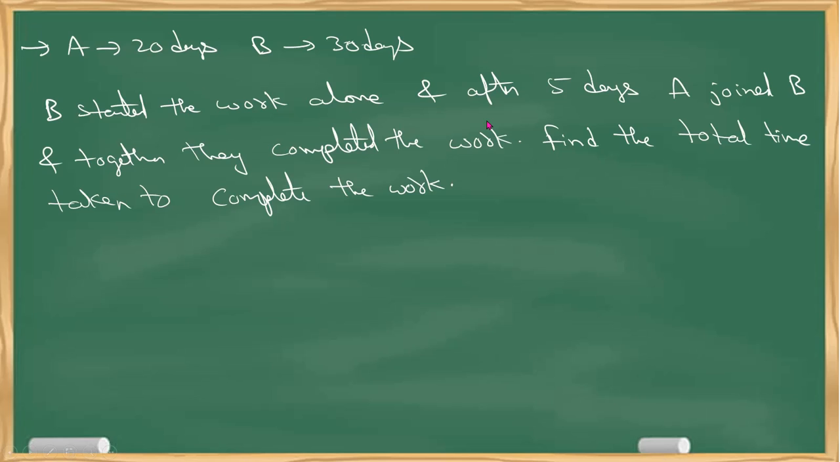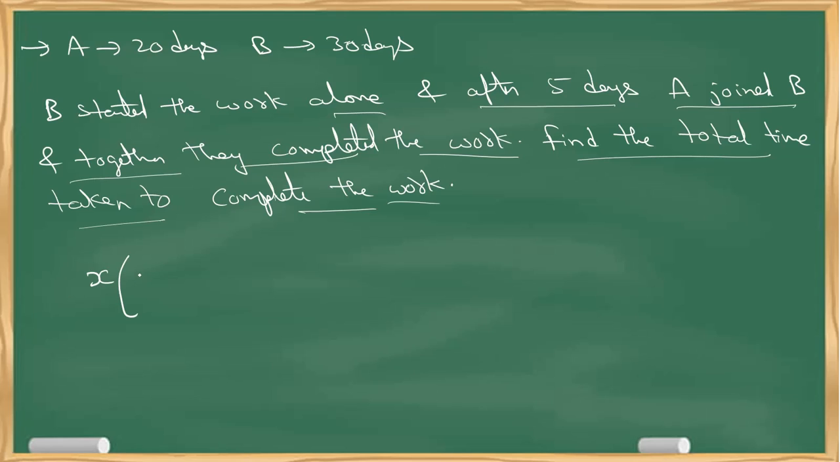I'll repeat again. A takes 20 days to complete a work. B takes 30 days to complete the same work. B started the work alone and after 5 days A joined B and together they completed the work. Find the total time taken to complete the work. That is the question. We can do it with efficiency first, then we'll go for the chocolate method. If I want to do it with efficiency, the first thing is to find the total time. I have two ways of writing down the equation. For the total duration, who was available? B was available. So let's say total time is x.